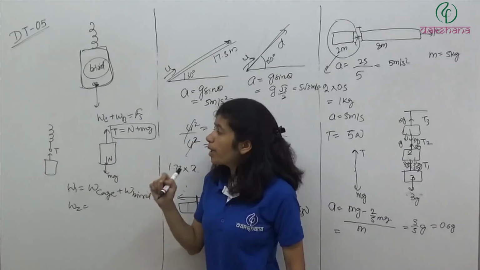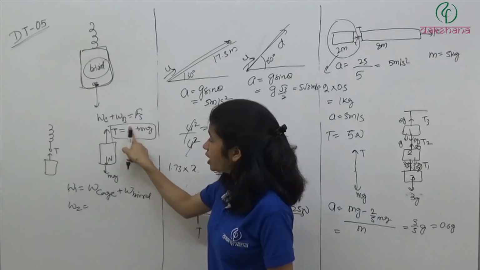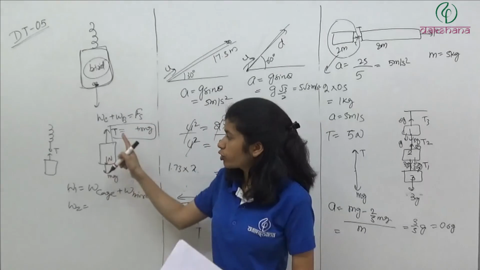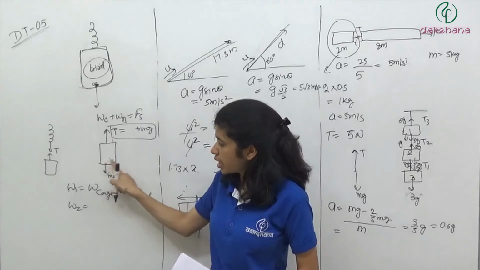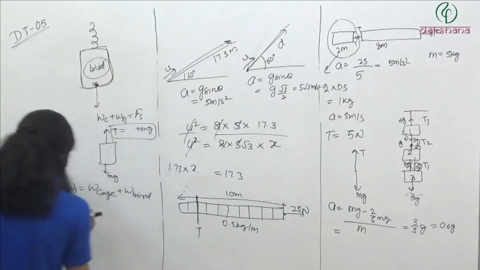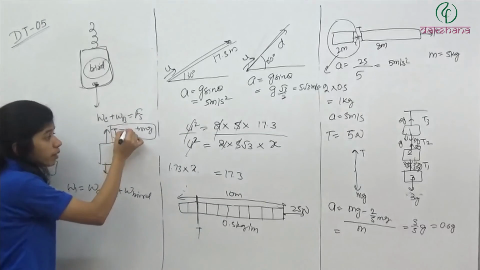Now the bird started flying, so this component is gone. It is not applying any normal force. So simply the tension will be equal to mg, the normal is gone. Tension will be equal to mg. So in the first case, and here normal will be equal to what?